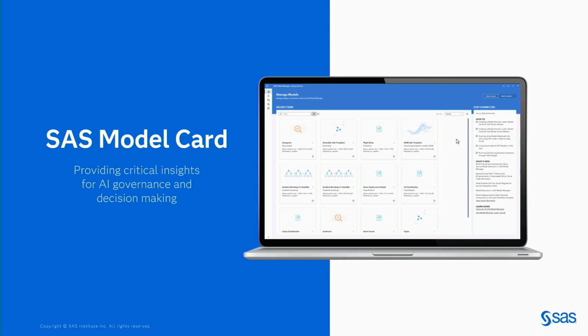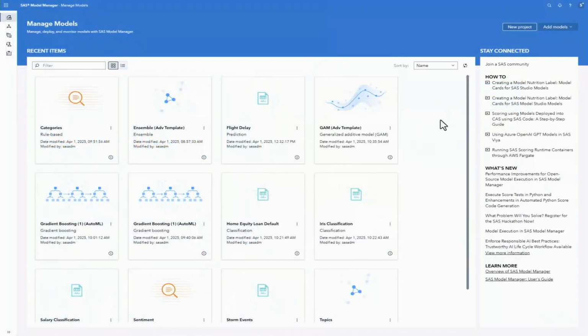I'm going to start with our model card, which was designed to be a nutrition label for models, providing the right data to make informed decisions about that model usage. The model cards are populated as we build and manage those models in SAS Viya. So let's just walk through how easy it is to view it and put it together.